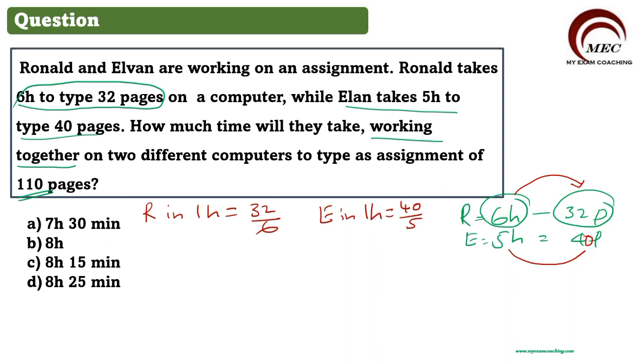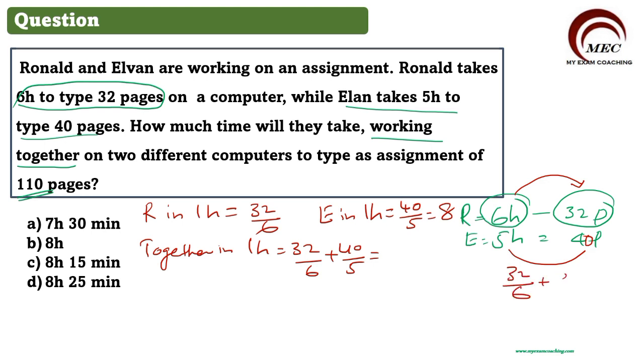So in 1 hour they complete together, in 1 hour, 32 by 6 plus 40 by 5, which is equal to how much? 40 by 5 will be equal to 8. So 32 by 6